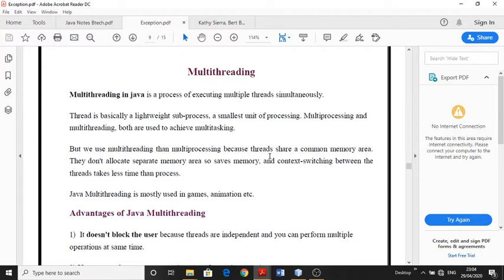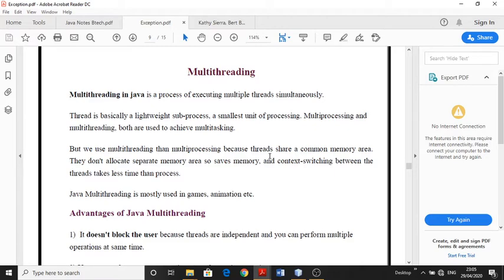While in processes, we all know that in any operating system there are a number of programs we can run. For example, we are listening to music while typing in Microsoft Word, and at the same time chatting on Facebook using Google Chrome. So there are three applications running simultaneously on an operating system.